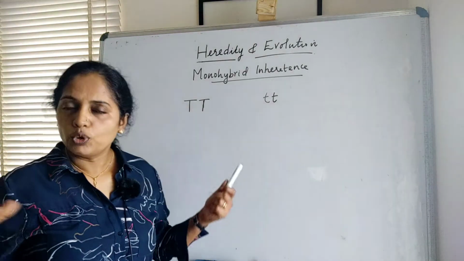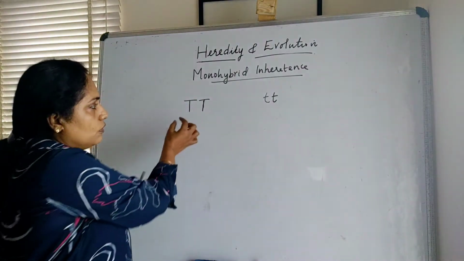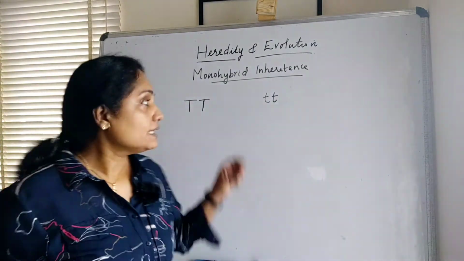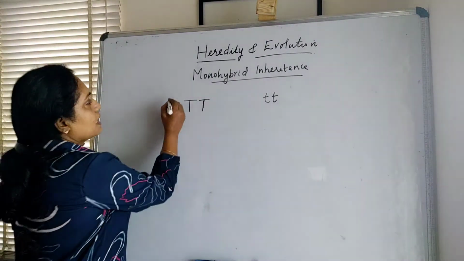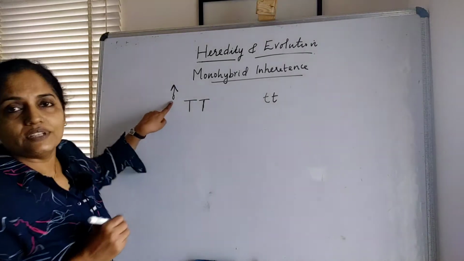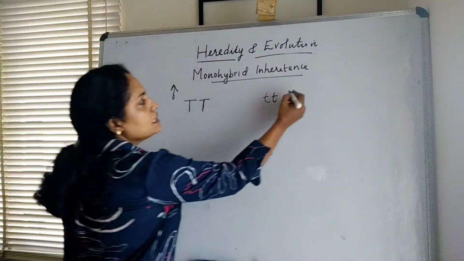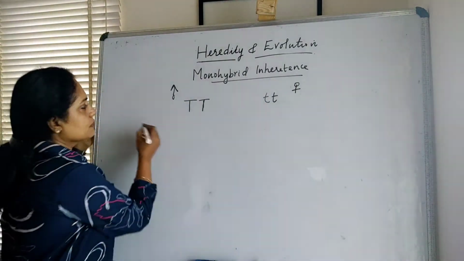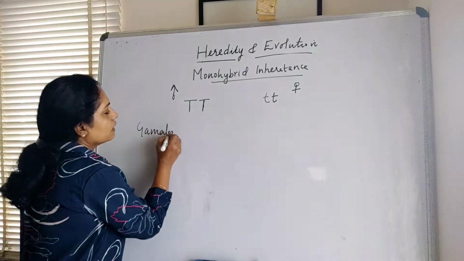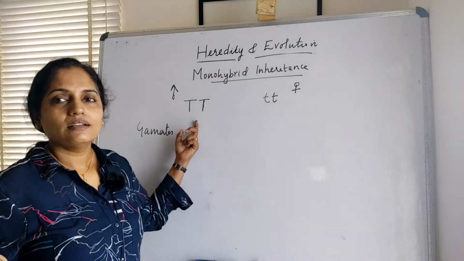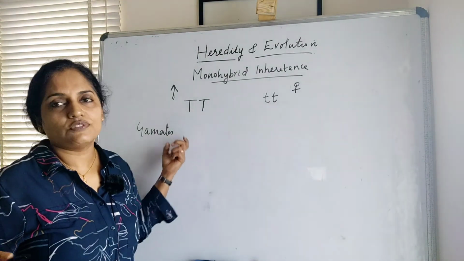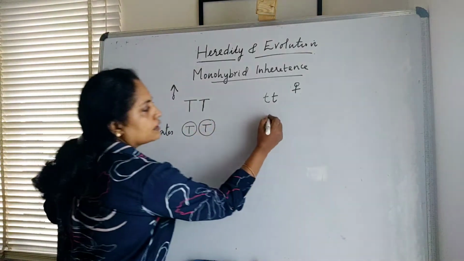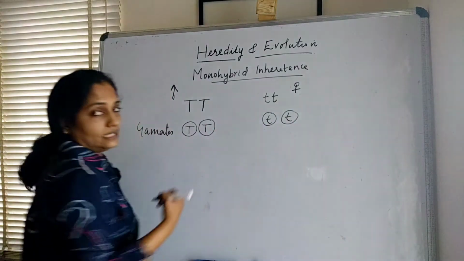When these plants produce gametes, only one allele or one variant will transfer to the gametes. Let us take this parent as a male parent, so we can represent it with this symbol, and this as a female parent, and we can represent it with this symbol. While forming the gametes, only one variant will transfer to the gametes. So the gametes formed are capital T here, and here the gametes are small t.